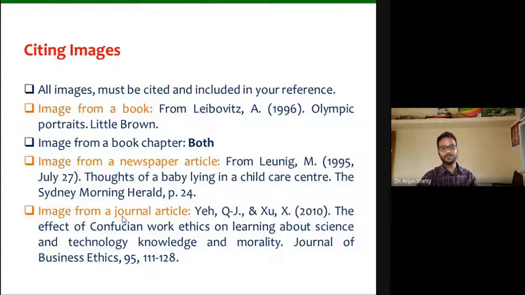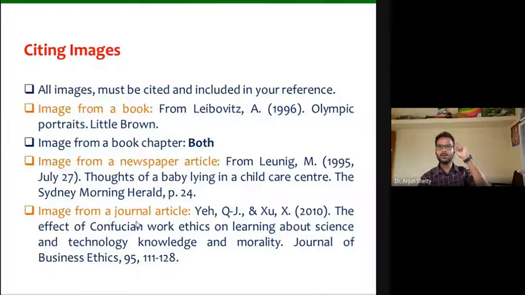Now coming to the image from a journal article. So now we are done with a book, we are done with a newspaper article, we are done with a book chapter. Now coming to the journal article. Journal article is how we are citing the text from the article. In the same pattern, the same way you are collecting or taking the images from the journal article.